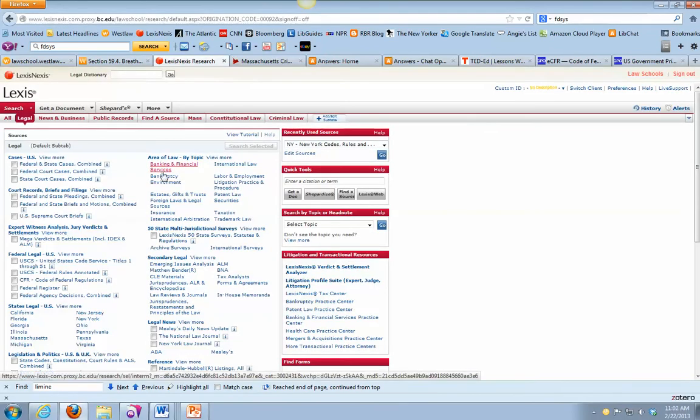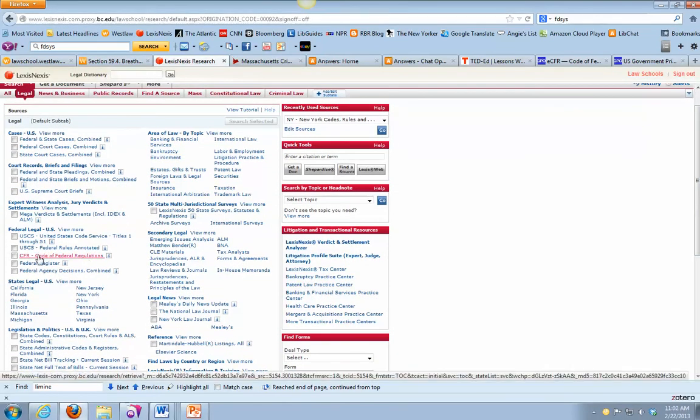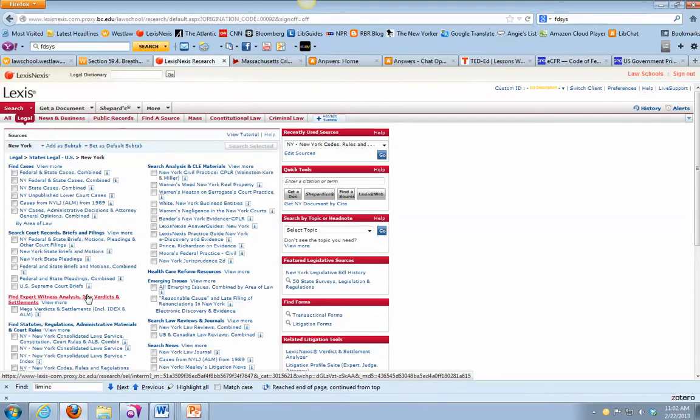Let me just click over to Lexis Classic so you guys have seen. Again, the CFR is going to be under federal legal. For states, browse for your state, and then the administrative code is going to be with the statutes, regulations, administrative materials, and this other administrative materials heading, that's going to be agency decisions. Right, so say an actual agency decision issued by the Environmental Protection Agency or the SEC.